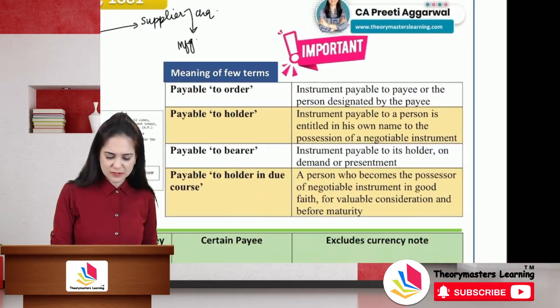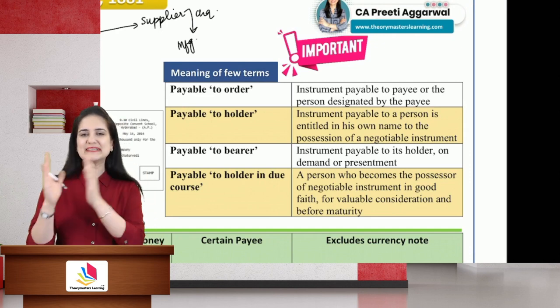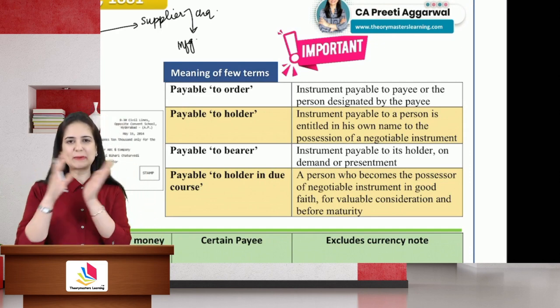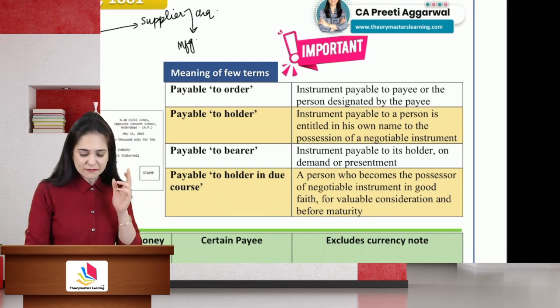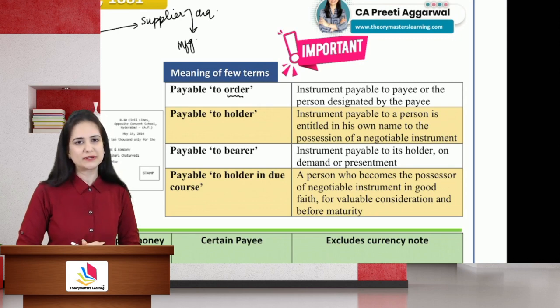There are few terms which we are going to use very frequently in this act. So I have listed those terms separately. I have explained the meaning separately. The first word that we need to know is meaning of the word order.